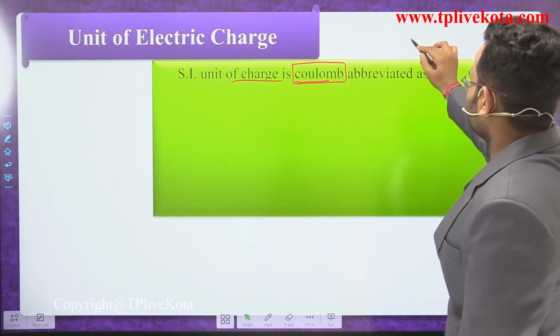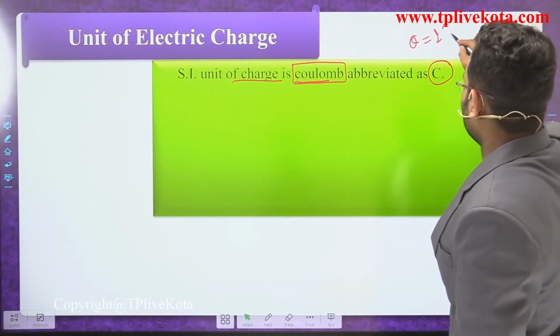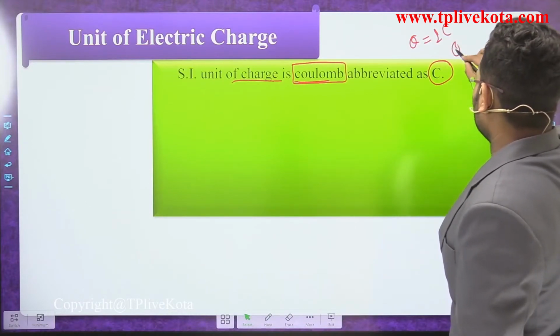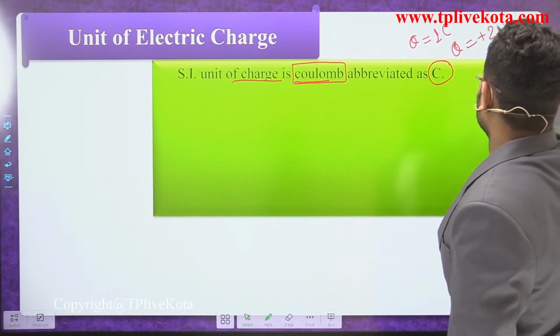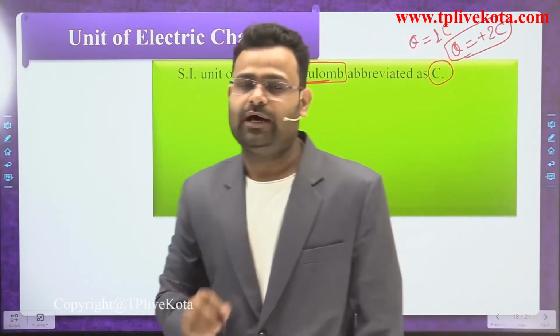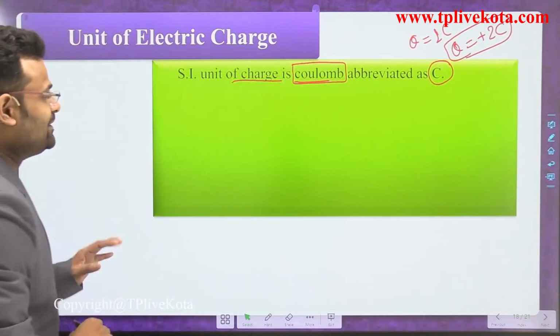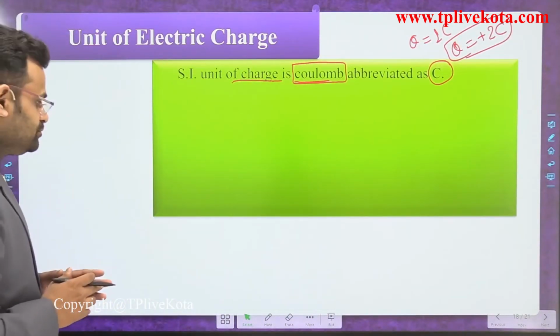So we write Q for charge. Suppose you have a 1 coulomb charge, so we write 1 C. If you have a charge of 2 coulomb, we write 2C, that is a 2 coulomb charge. So what is the symbol of a coulomb? That is a capital C. Okay students, you understand that? That is the unit of charge.